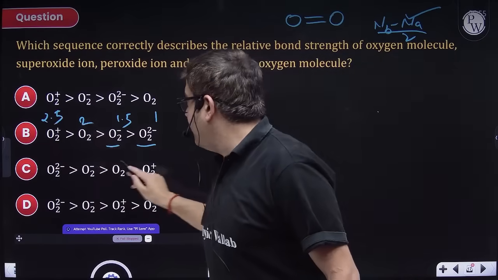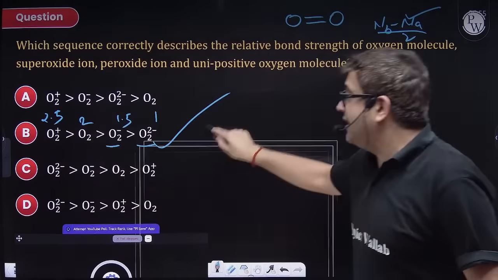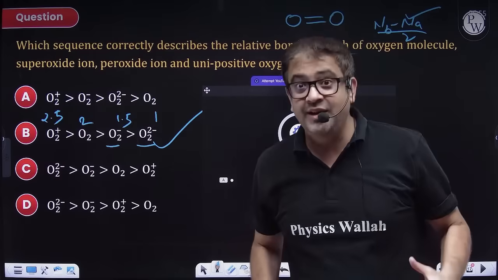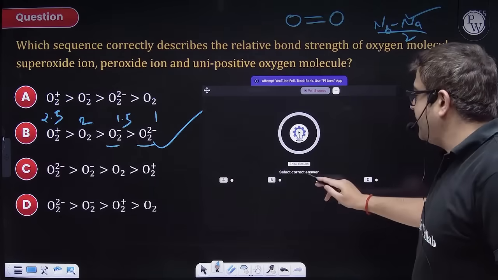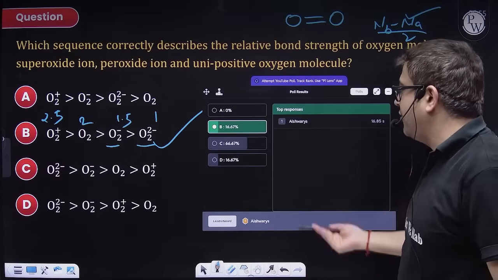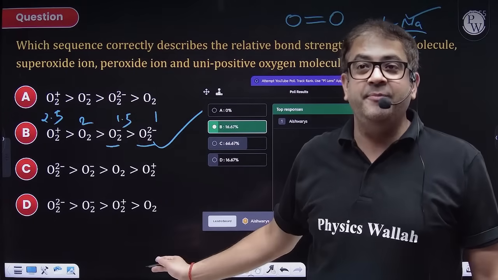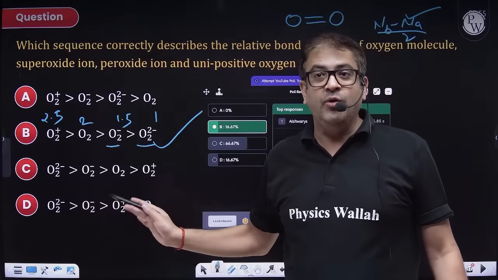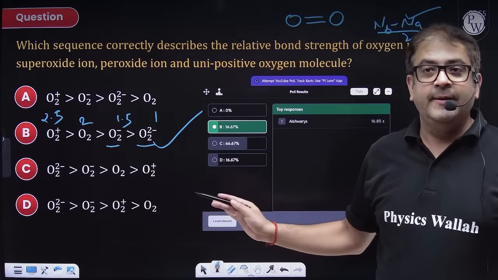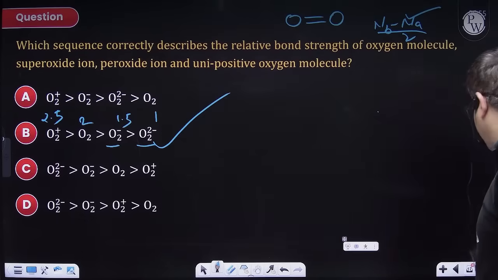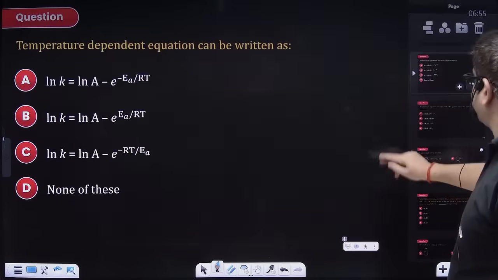So I hope you can do this conceptually, without drawing that MOT diagram. Yes, obviously it will save time, else you just have to draw it. Very low percentage, beta. I hope it is clear to everybody. Yeah, Prince is now saying B. Perfect, beta. I hope everybody is clear now.